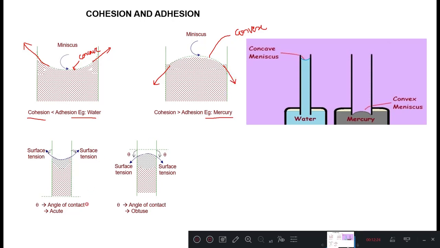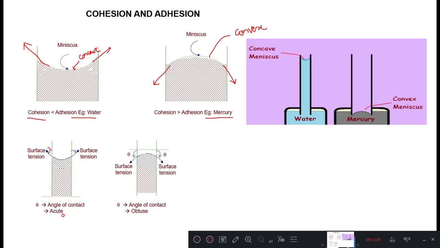So the angle between the surface tensile force and the vertical is called the angle of contact. So this is the surface tension force and the vertical, and this angle, theta, is called the angle of contact.